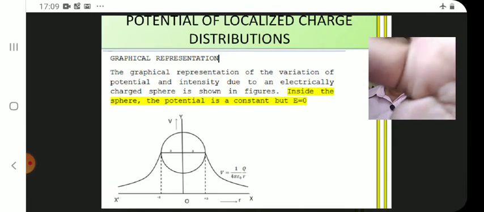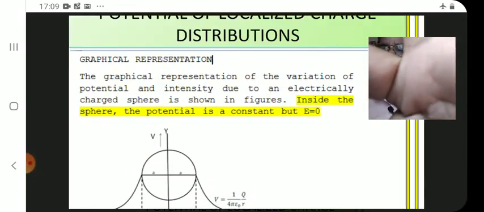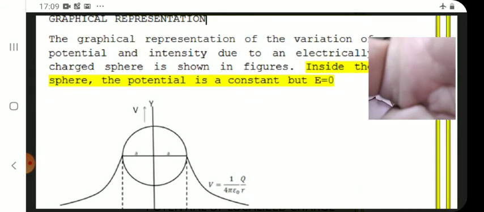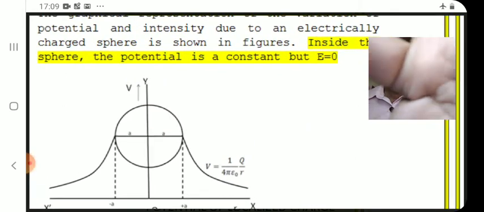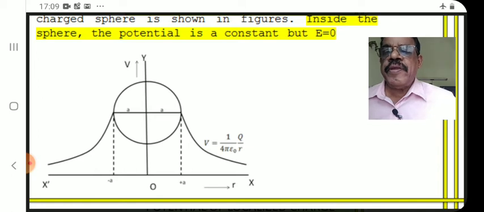And this potential we can represent graphically. You see the graph. Here r is taken on the x-axis, potential is taken on the y-axis. The dimension of the sphere is indicated. Inside the region of the sphere, there is a constant potential graph. Outside, it decreases in the manner 1 by r. So the 1 by r decrease can be seen outside.